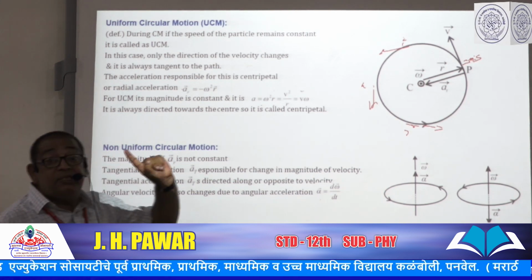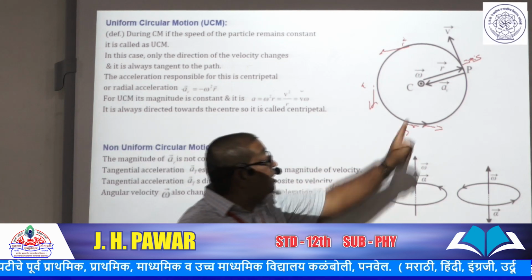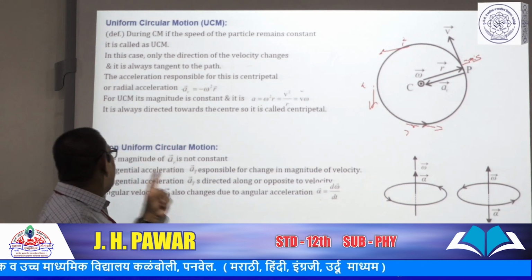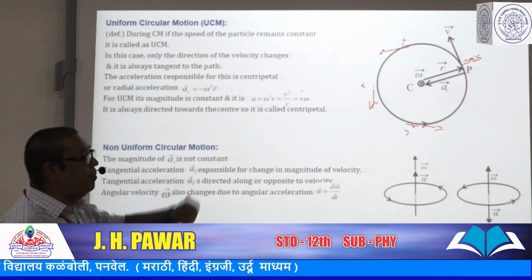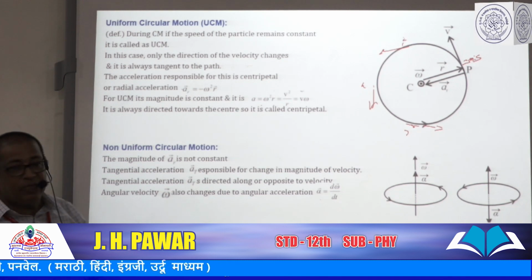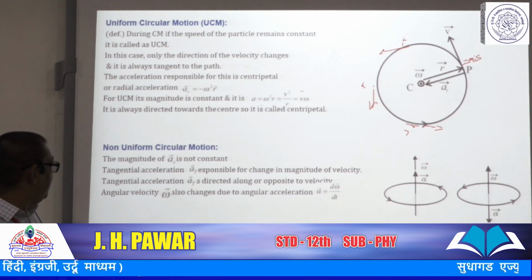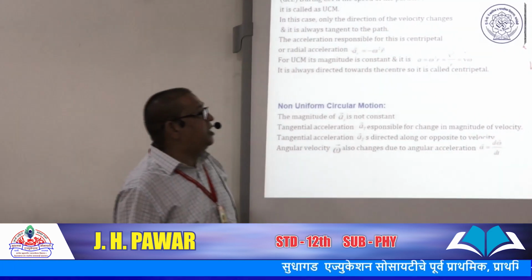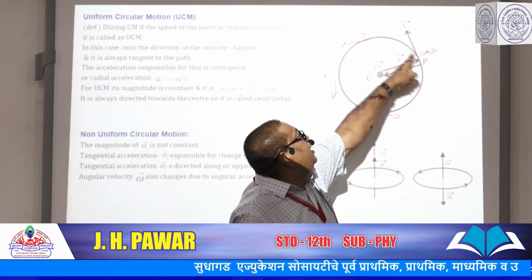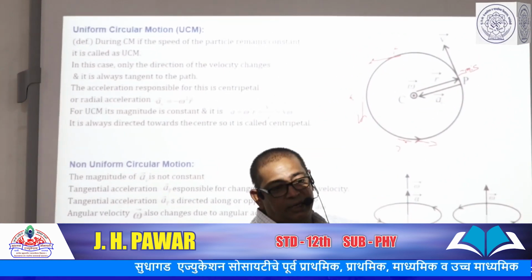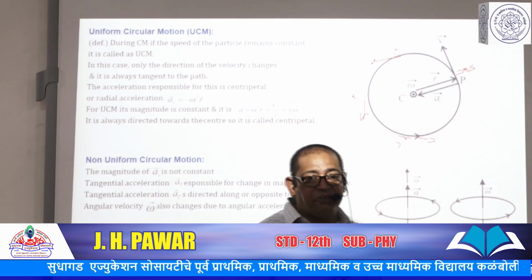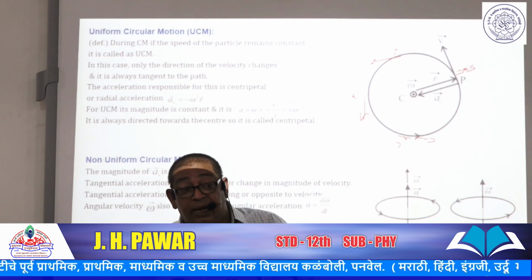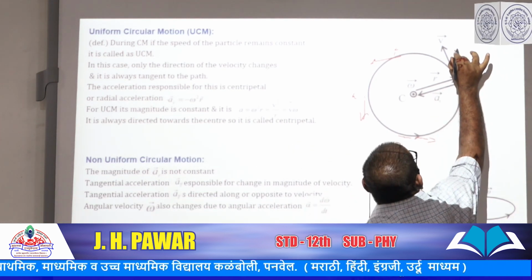And another thing is also there: a centripetal acceleration, which is also directed toward the center of the circle. But the magnitude of the centripetal acceleration does not remain constant. Then the question arises, why does the magnitude of the linear velocity continuously go on changing? There should be some acceleration responsible for the change in the magnitude of the velocity, and this acceleration is called the tangential acceleration.